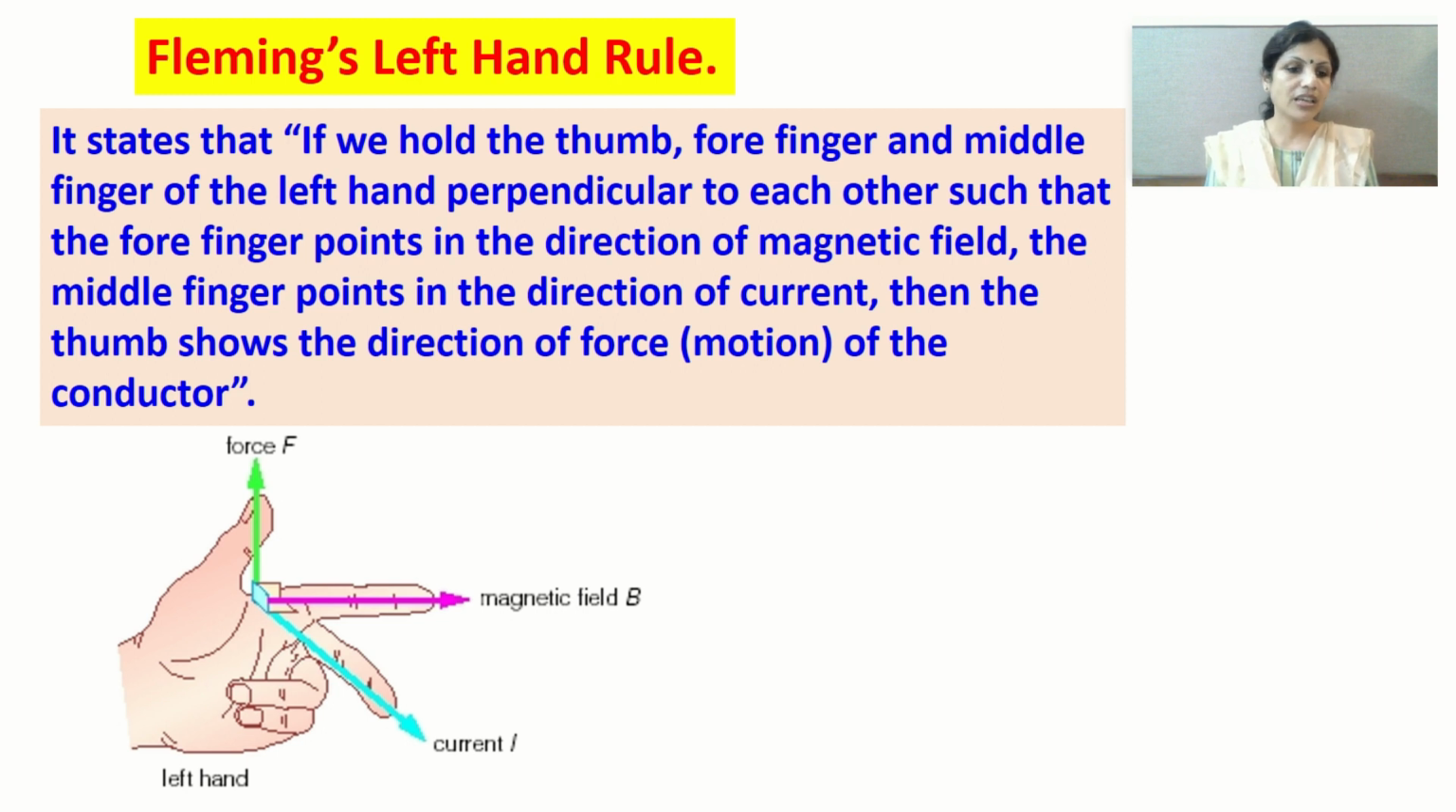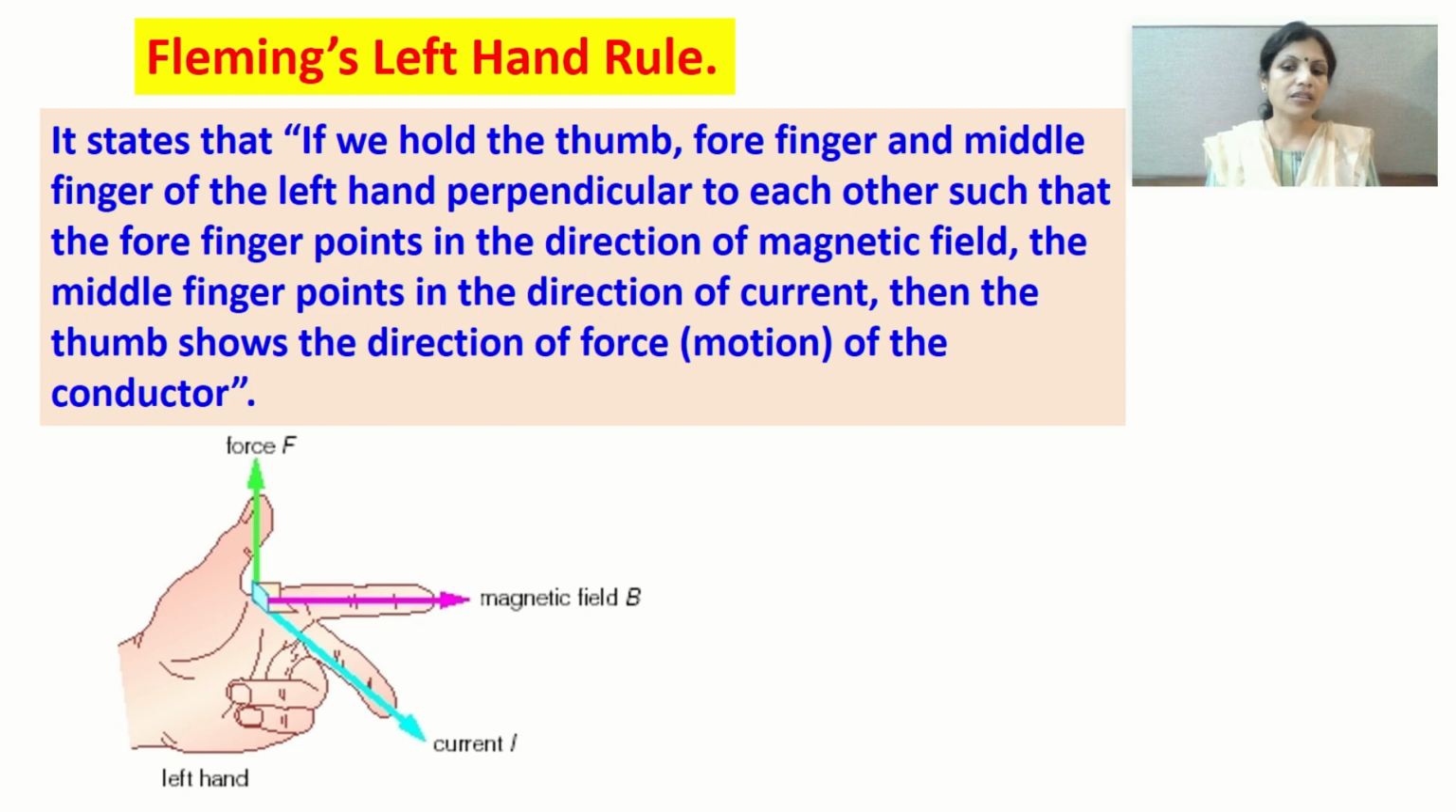So here you can see the figure. Three fingers are stretched in such a manner that they are mutually perpendicular to each other. Then if the forefinger shows the direction of magnetic field and the middle finger shows the direction of current, then the thumb will always give us the direction in which the force is experienced by a current carrying conductor.